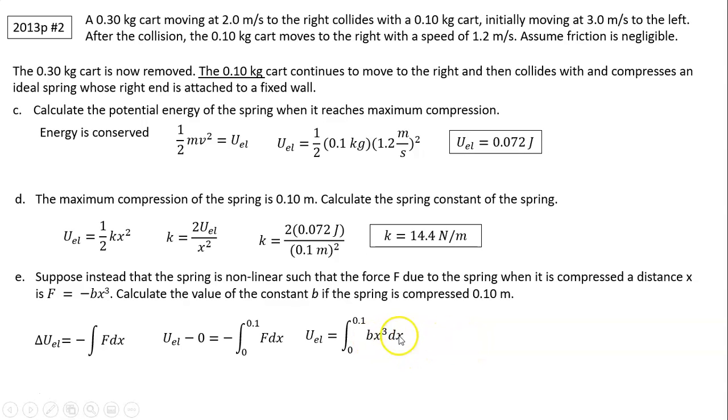To integrate this, b is constant, and the integral of x cubed is 1/4 x to the 4th, minus x at 0 to the 4th, which is 0. So U_EL is 0.072 joules, and here's 1/4 b times 0.1 meters to the 4th. So from here we can solve for b. b equals 2,880 joules per meter to the power of 4. This is the same as 2,880 newtons per meter cubed. That's it.